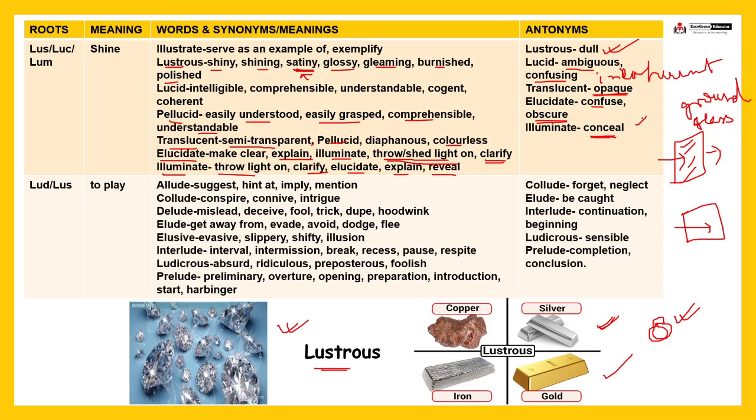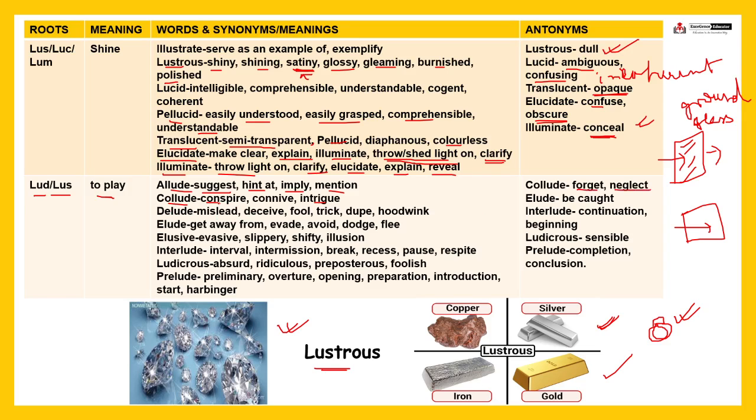And just the opposite is conceal, fine, hide, right? Allude means suggest, hint at something, imply, mention. Collude means to conspire, right? Intrigue. And just the opposite of collude is forget or neglect, fine.